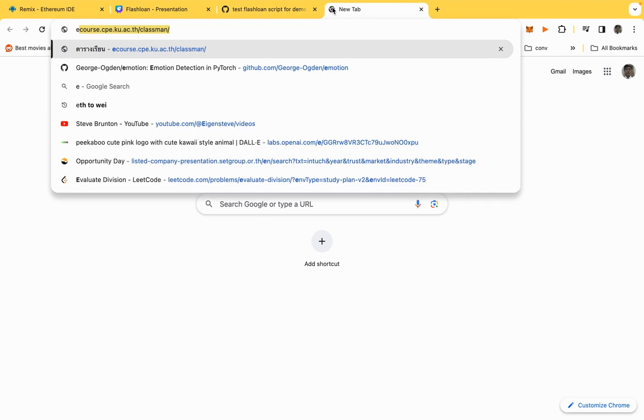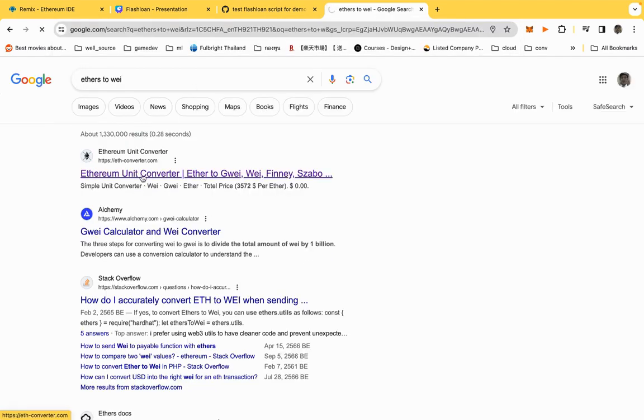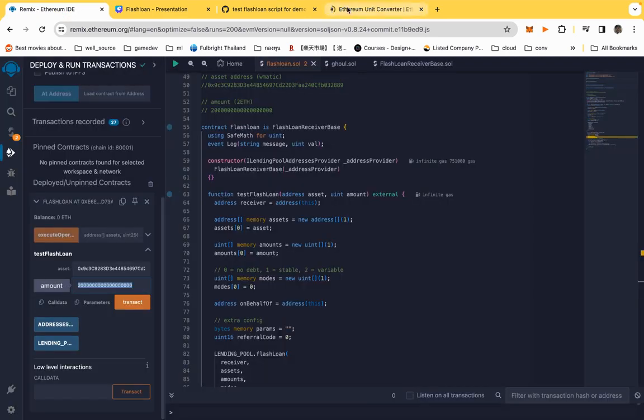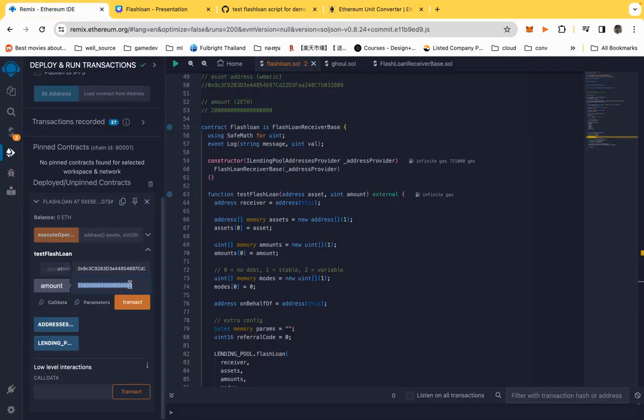So you probably wonder why the number is so high. Because in the DeFi or blockchain world, this number just means 2 ether, because they have 18 decimals here.